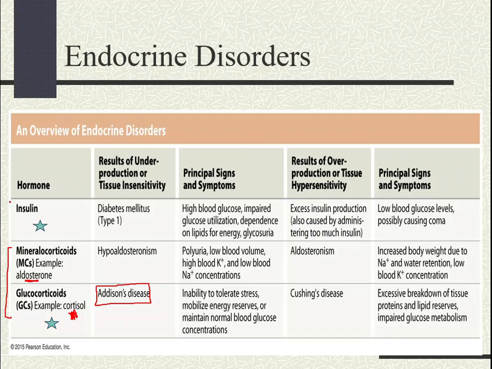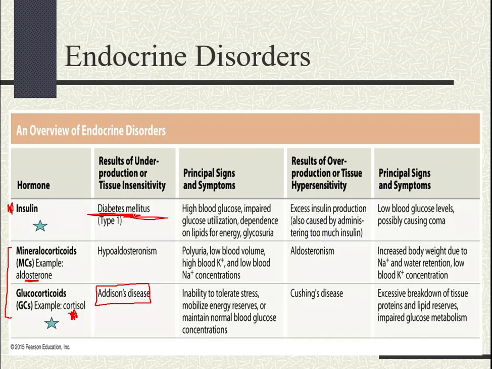Finally, we are going to focus on insulin. And I want to focus on diabetes. Okay, diabetes mellitus. So, diabetes mellitus, what is this characterized by? Well, high blood glucose levels, right, which we call hyperglycemia. And this usually leads to polyuria, polydipsia, and polyphagia. Okay, polyuria is basically excessive urination.